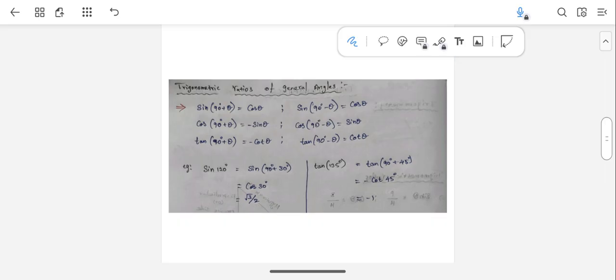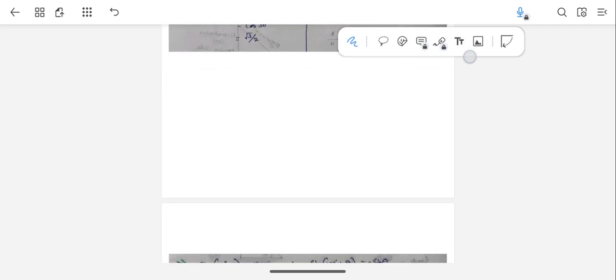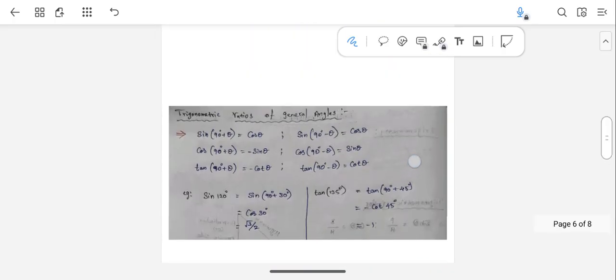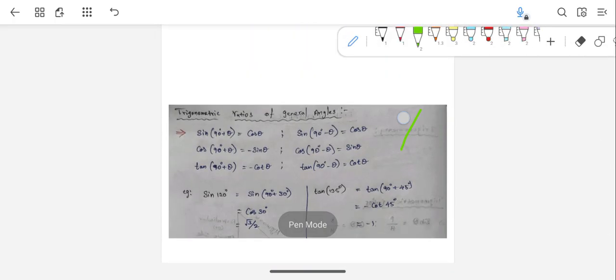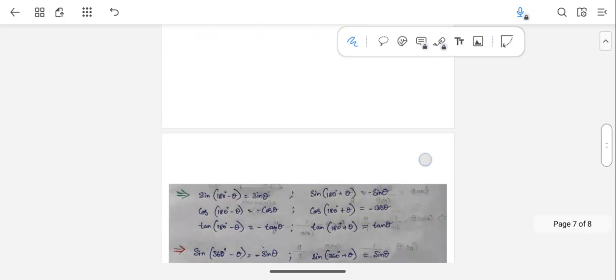So here there is nothing to teach you. It is just a direct formula. I can give you some examples of how to apply it, but you need to remember these formulas at any cost. As I said, this is the fourth thing I am saying that is very important. If you want to find trigonometric ratio values for an angle other than those five, 0, 30, 60, 45, 90, apart from those angles, you need to know these two pages, these formulas.